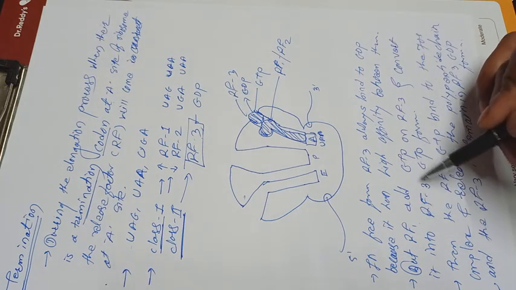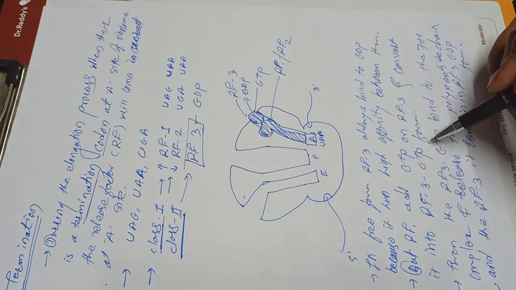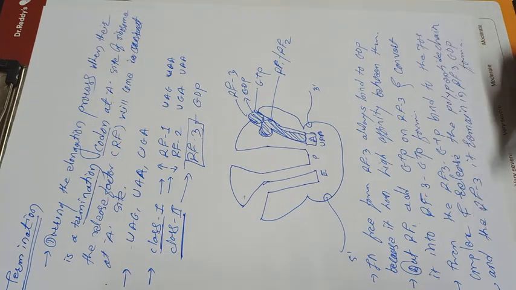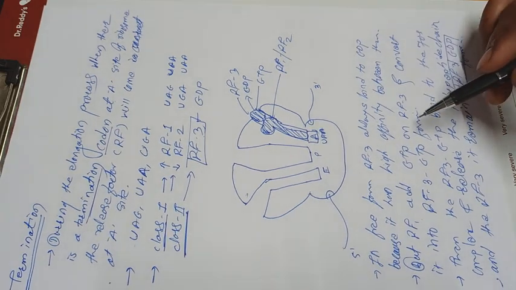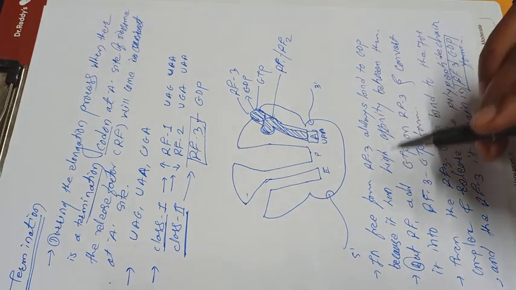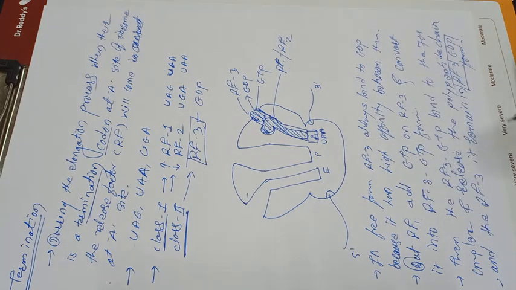But RF1 or RF2 adds the GTP on the RF3 and converts it into the RF3 GTP form, and then the RF3 GTP binds to the 70S complex and releases the polypeptide chain, and then the RF3 remains in the RF3 GDP form, and here is the completion of termination. In this way, the growing polypeptide chain is terminated and the process of bacterial translation stops. Here they completed the process of bacterial translation by the process of termination. So it is known as the termination of translation.